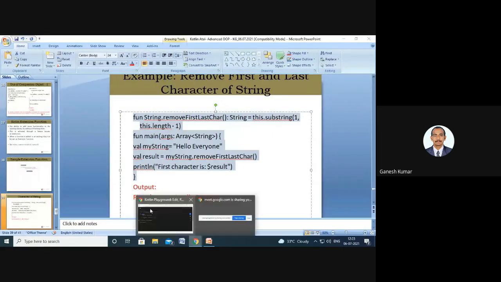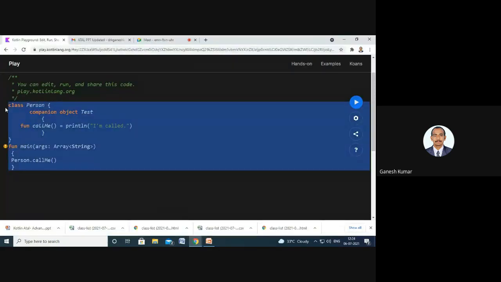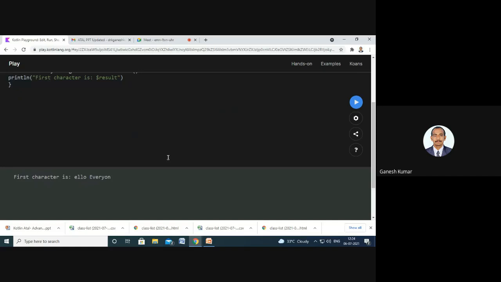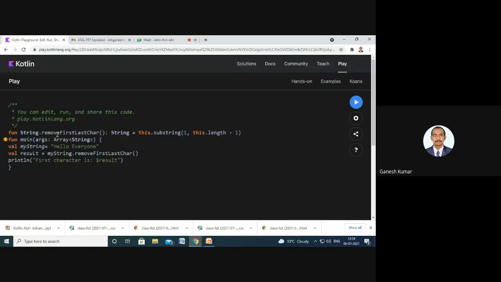So next one, extension function. Extension function plays a major role in adding additional features to the existing one. Here the function is String.removeFirstLastCharacter. Here it uses substring(1, this.length - 1). So this helps to remove the first and last characters.